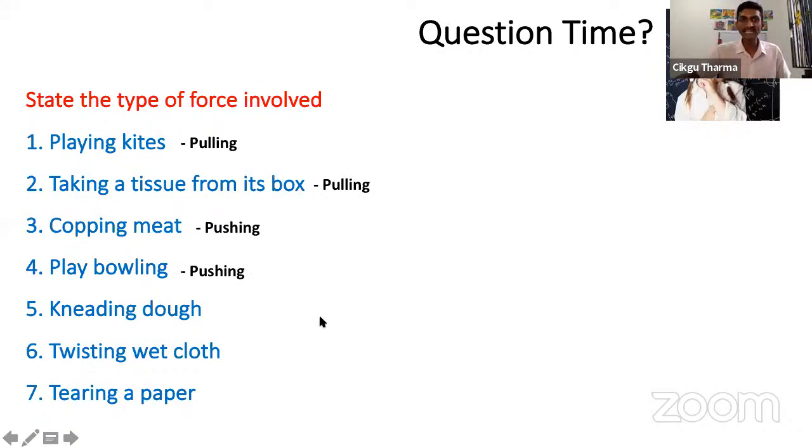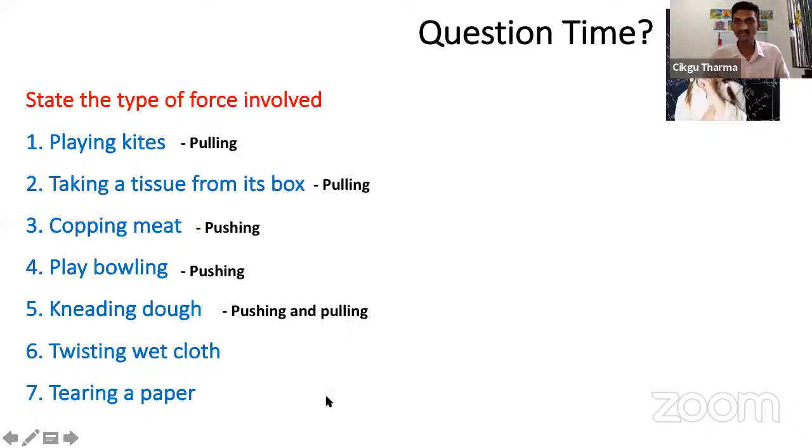Okay, next one. Kneading dough. Let's say your mother is making chapati for lunch. So how will she knead the dough? You pull and push, pull and push, pull and push, right? So pushing and pulling. Very good. I'm getting very good answers from all of you. A lot of you are very active. Okay. Next one.